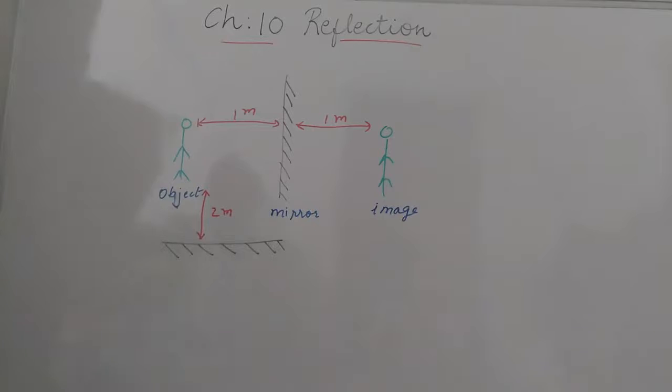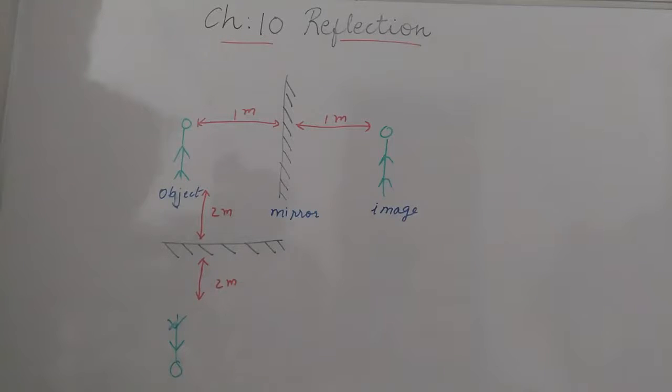So suppose this is 2 meter. So here this is also 2 meter distance on the other side of the mirror. So this is the rule you have to understand, students. This is the basic understanding of reflection. Now you will get your image here on the other side this way. Okay. So this way we get our image.